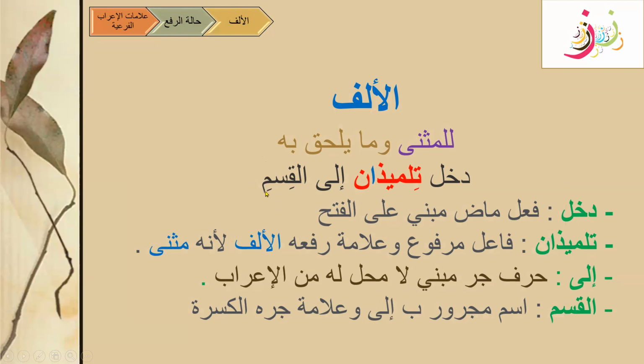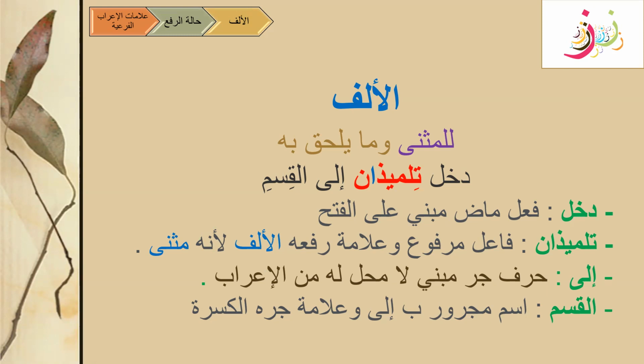For jar state, the real i'rab, or the alamat asliya, is al-kasra. So for i'rab far'iyya, we know that for rafa' it is dhamma, but here this is alif, and this will be considered as alamat far'iyya.